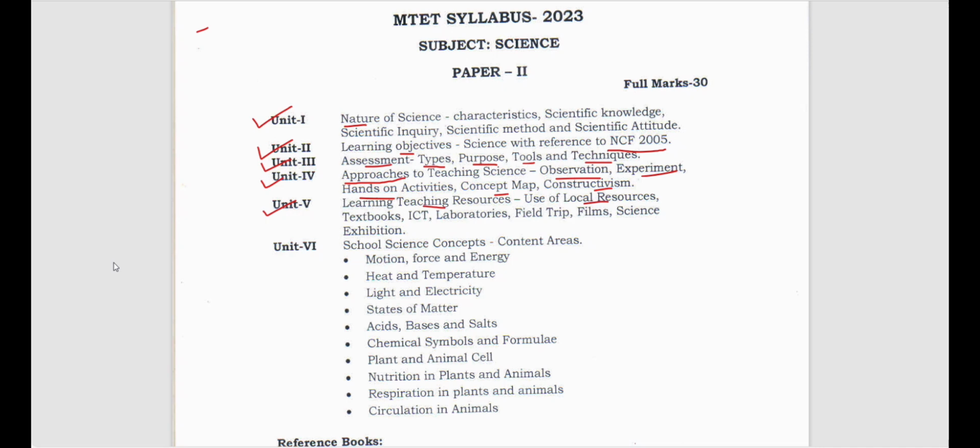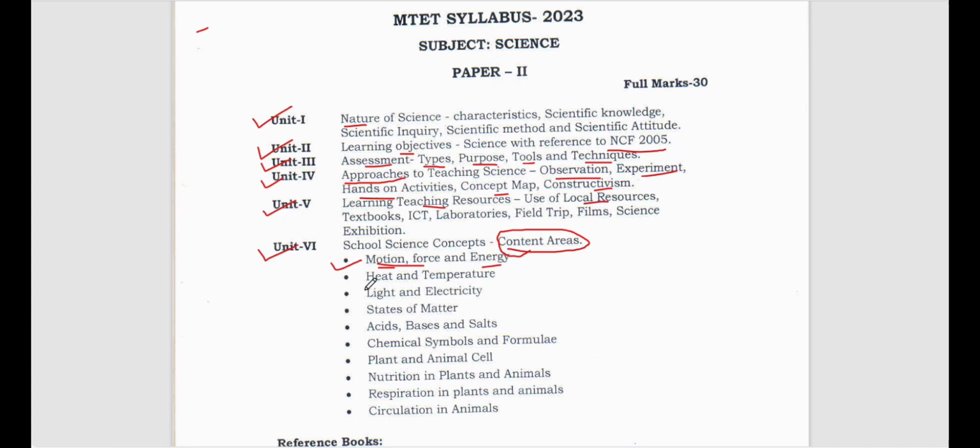Then let's come to the last unit, that is unit 6, school science concepts. So what are the scientific concepts? Content areas, these are content areas, meaning these are all related only to science textbooks. So you have to learn about motion, force and energy. What is a motion? What are the different types of motions? Now what is a force? The push and pull force. Then you need to know energy. What is energy? Can energy be created? Can energy be destroyed? That you have to learn.